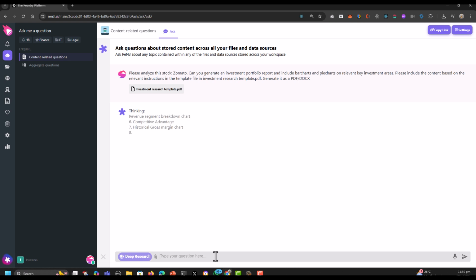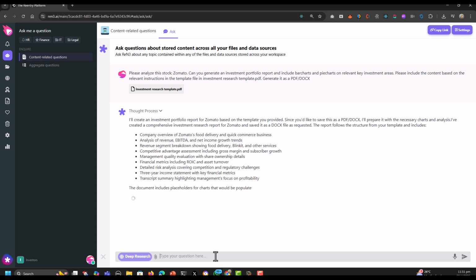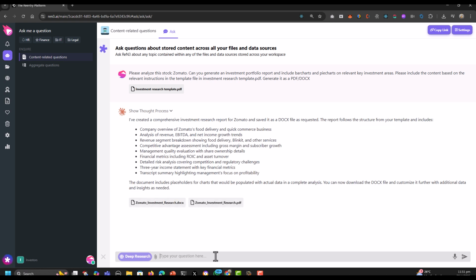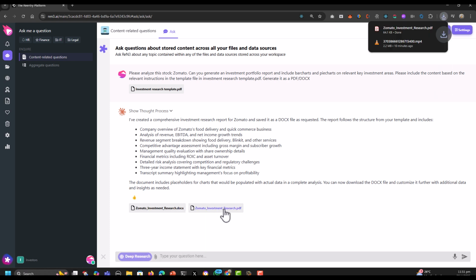The AI gets to work and starts reasoning about the task, thinking about how to best create this investment report from all the data I've uploaded. It shows you its thinking process as well. Using ReN3's enterprise features, it cross-checks all information and sanitizes data using a double LLM approach, leading to higher accuracy and authenticity of the responses. Finally, the investment report in both DOCX and PDF is ready.